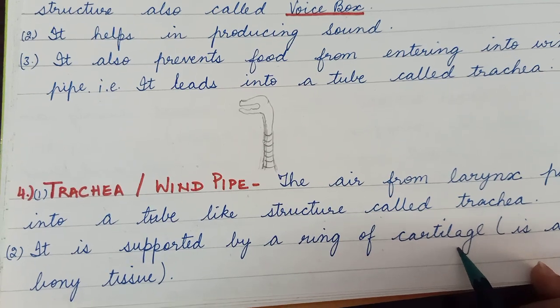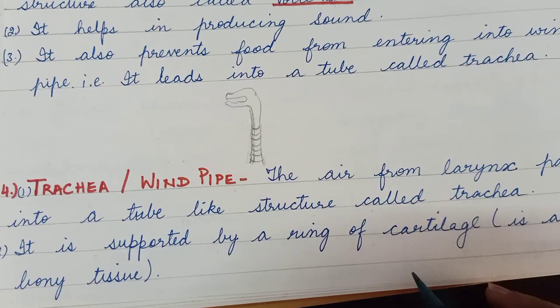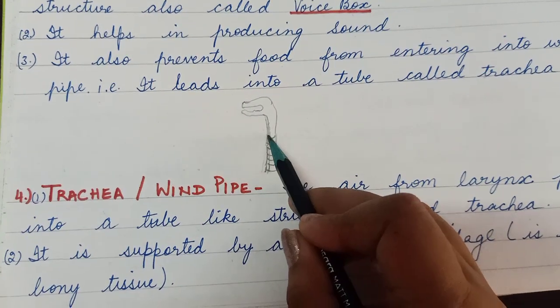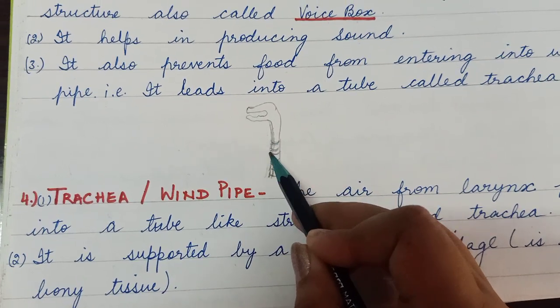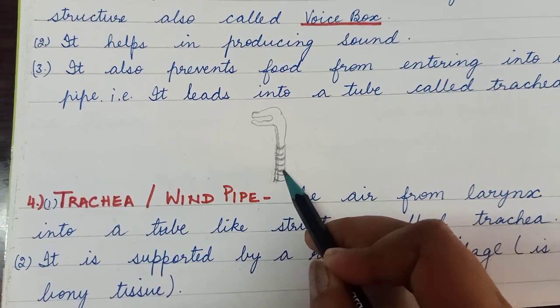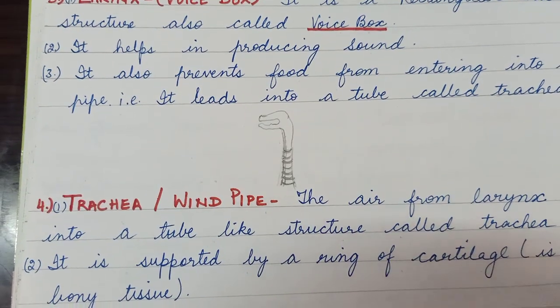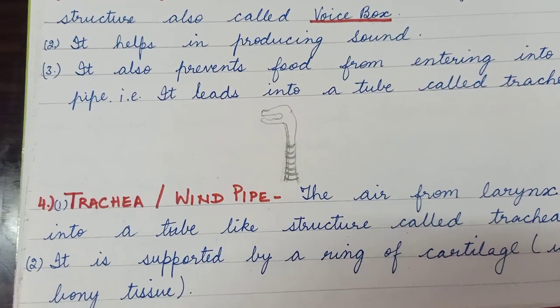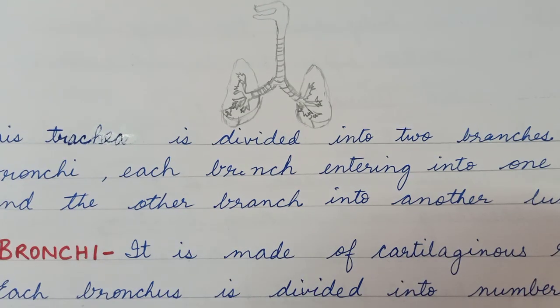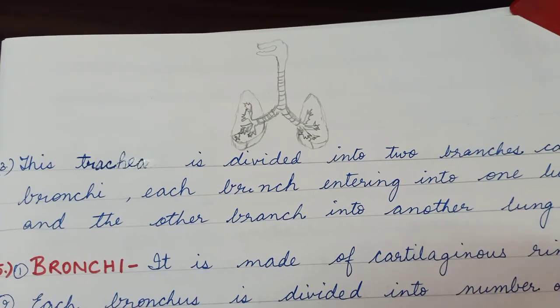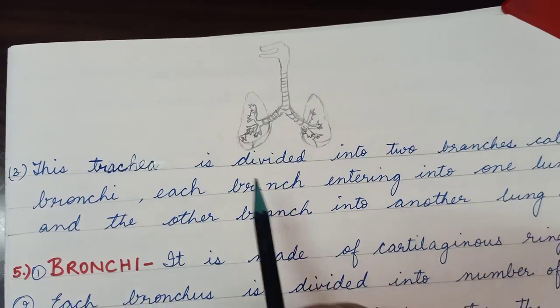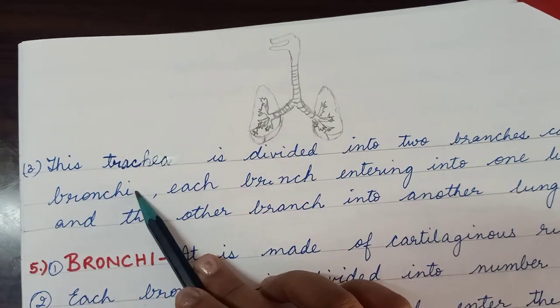Now cartilage, children, is a soft bony tissue, and you can see that in this trachea there is a ring-like structure. These are cartilage rings, and they are made up of soft bony tissue. Now children, this trachea is divided into two branches called bronchi.